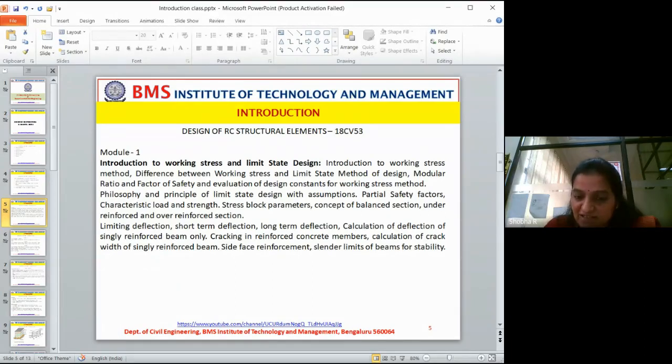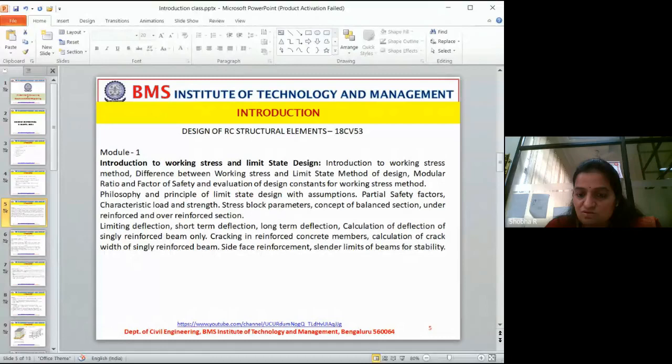If the thin and long stick has to be made straight, it has to be given some more additional support. Similarly, a column will also be designed accordingly. Short column, long column. Okay, this slenderness ratio will come over there. The same concept applies for beam also.